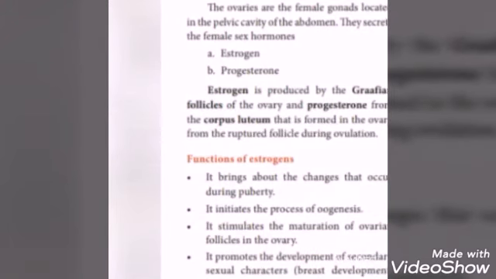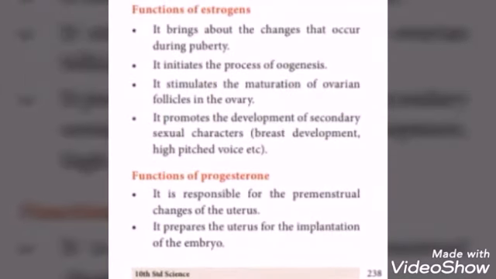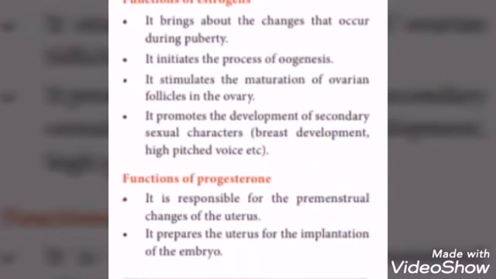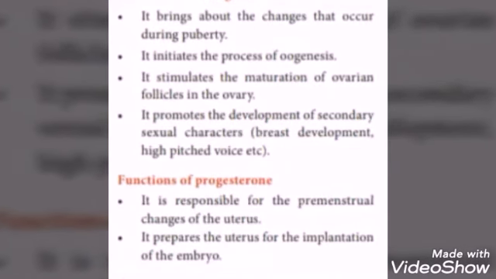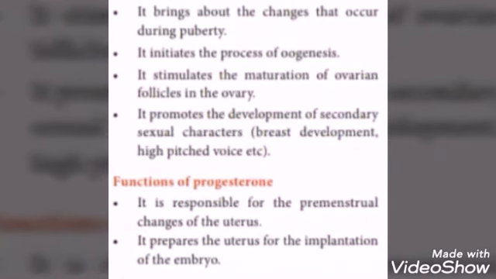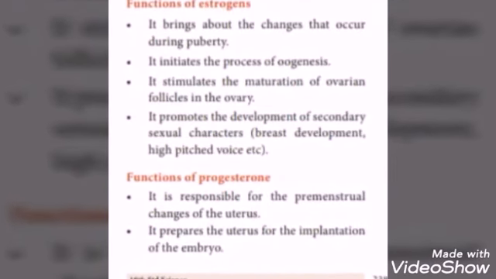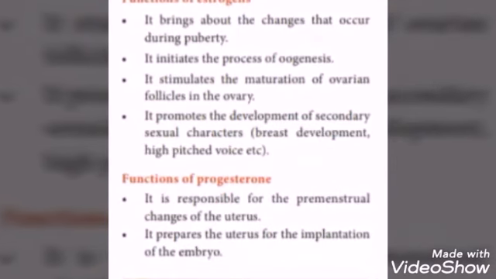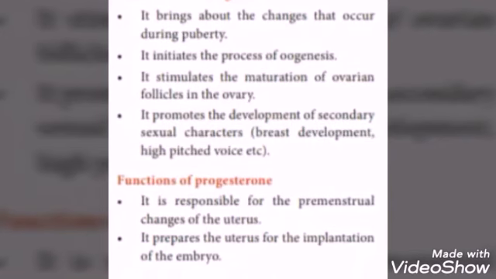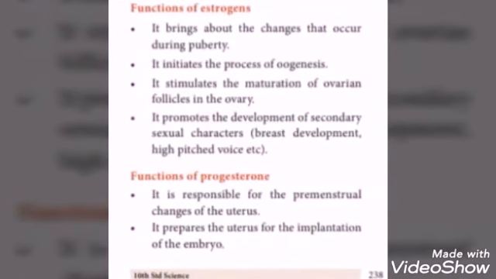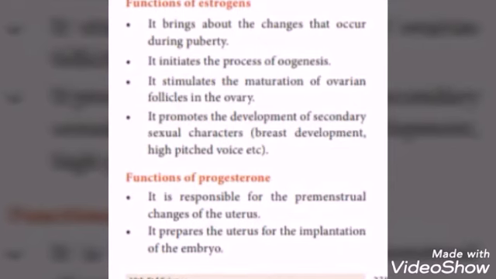Next, functions of estrogens. It brings about the changes that occur at puberty. It initiates the process of oogenesis. Genesis means formation of female gamete, egg. It stimulates the maturation of ovarian follicles in the ovary. It promotes the secondary sexual characters, that is breast development, high-pitched voice, etc.